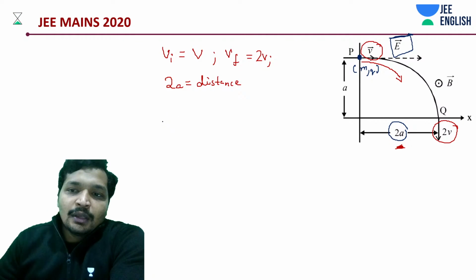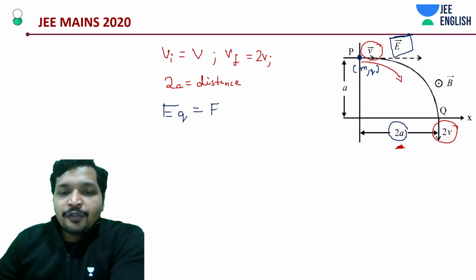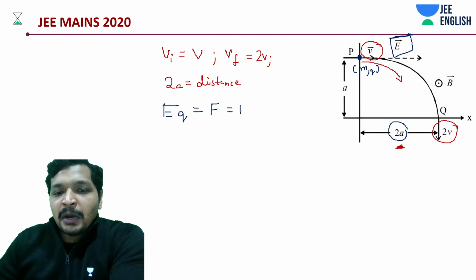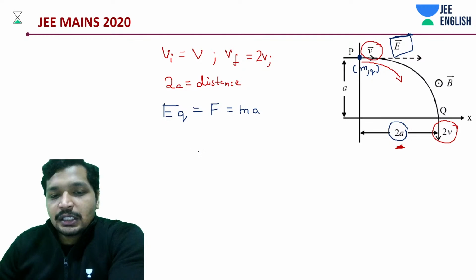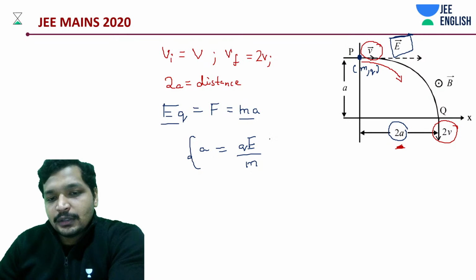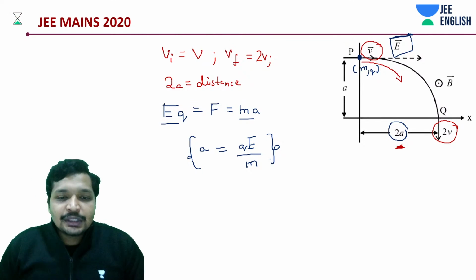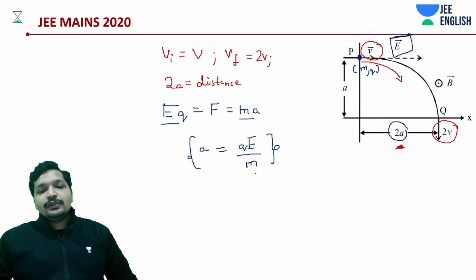Okay, acceleration due to the electric field is going to be how much? E into q is equal to force, which is equal to the mass of the particle into acceleration. That means from both these terms, can we say acceleration is nothing but qE by m? Yes. Okay, we know this. Now, what is the next thing that we need to do?